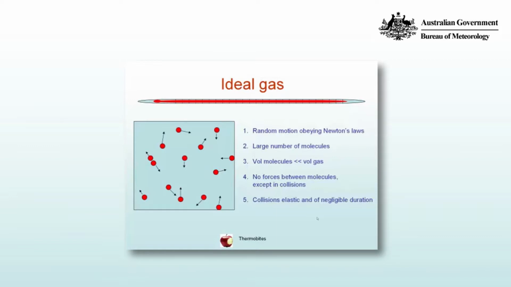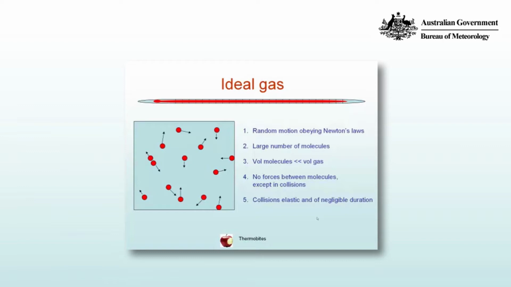We assume that the volume of the molecules is very much less than the volume that they occupy, that is, the volume of the gas. And that's indicated in the figure here, that the number of dots indicating the gas molecules is much less than the total space which the gas occupies.